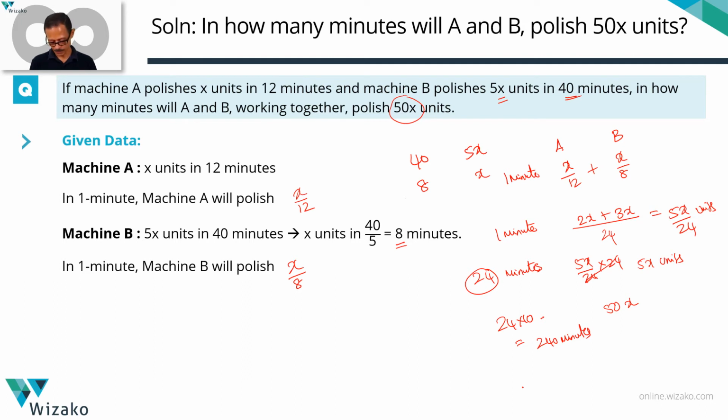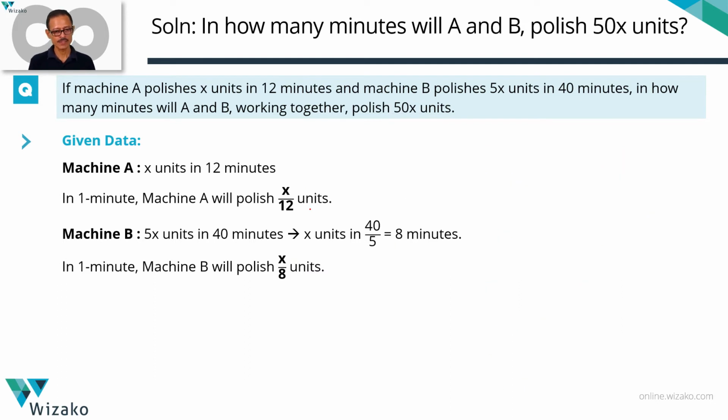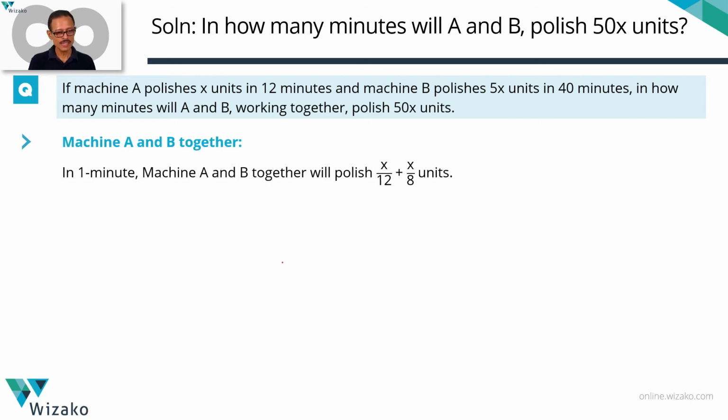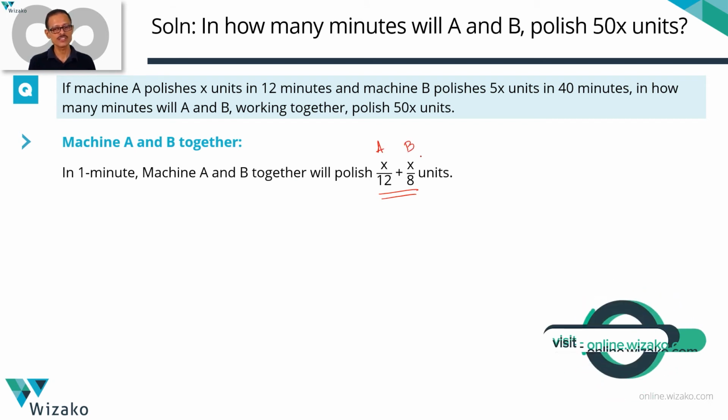Let me quickly run through this in a printed form, so we recap it in the process. X by 12 is the number of units polished by machine A in 1 minute. X by 8 is the number of units polished by machine B in 1 minute. So in 1 minute, when they work together, they'll polish X by 12 plus X by 8. This is what A polishes. This is what B polishes. This is what A and B together will polish, number of units.